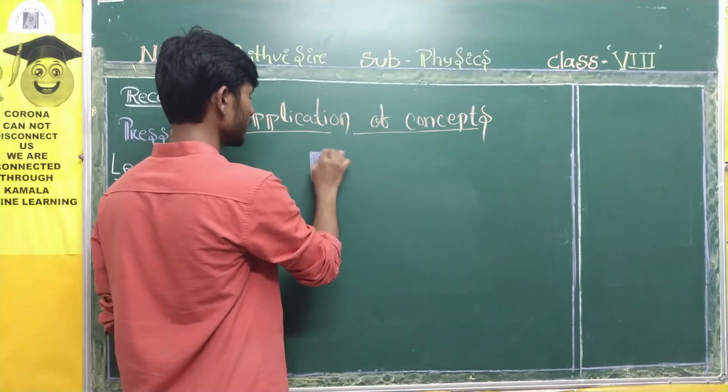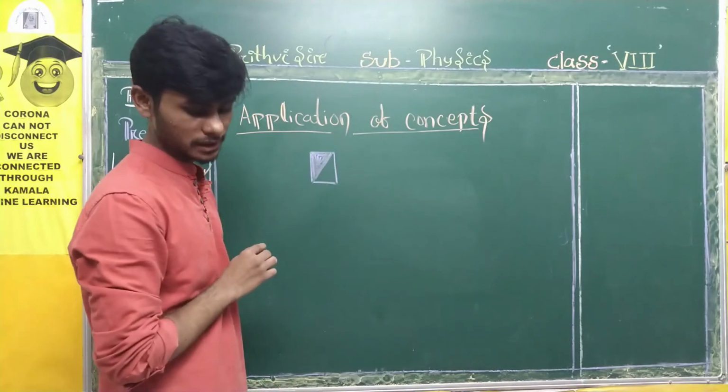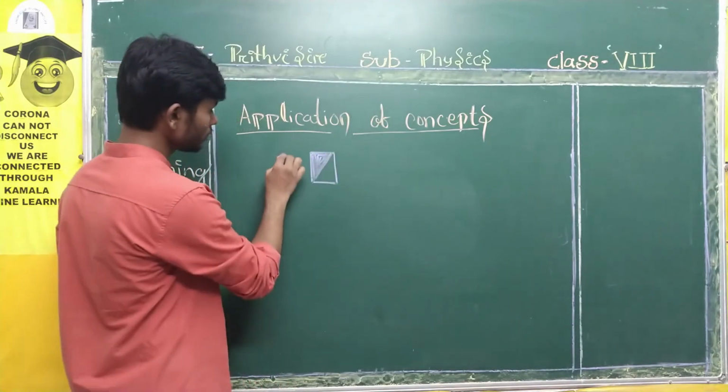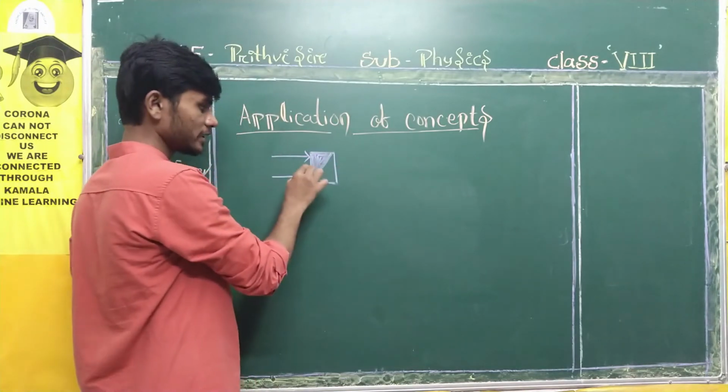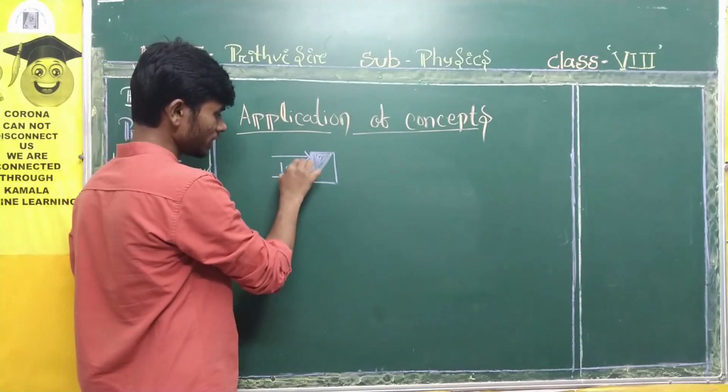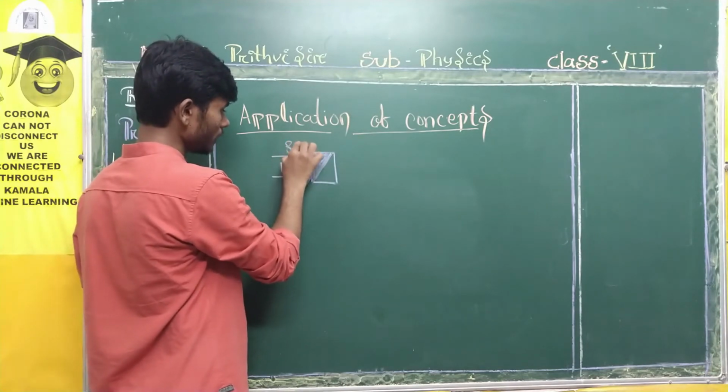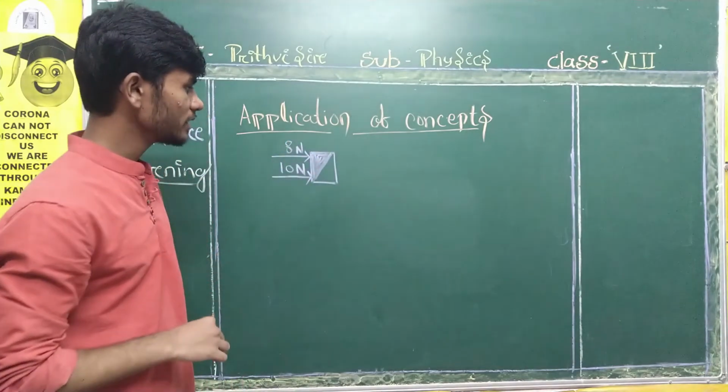I hope you all can see now. Suppose the example is like this. Both forces are directed toward the box. First it is given 10 Newton, second it is given 8 Newton. Now what is the net force?